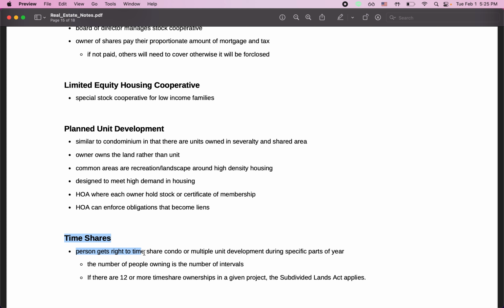But this is essentially giving the person the right to share condo or multiple unit developments during a specific time of the year. If there are 12 or more timeshare owners in a given project, the Subdivided Land Act applies.